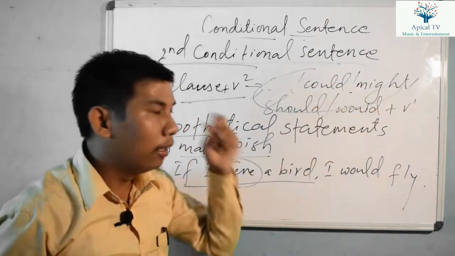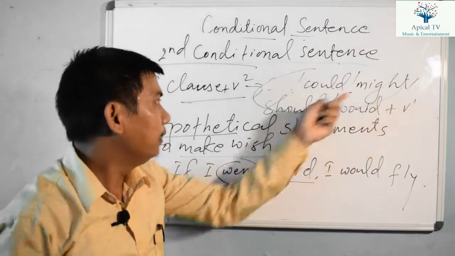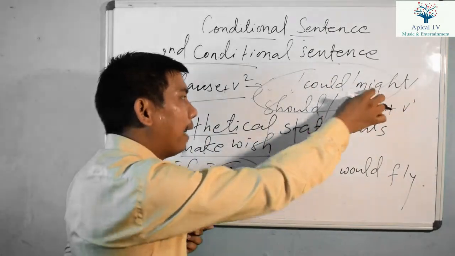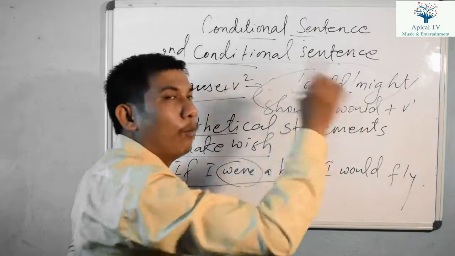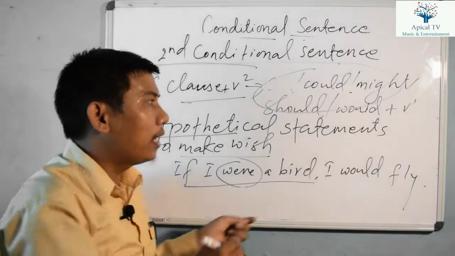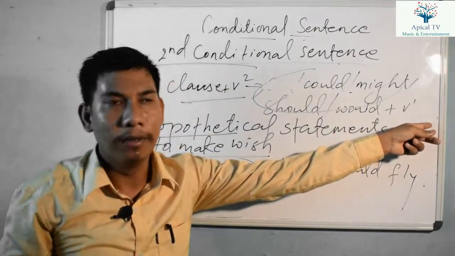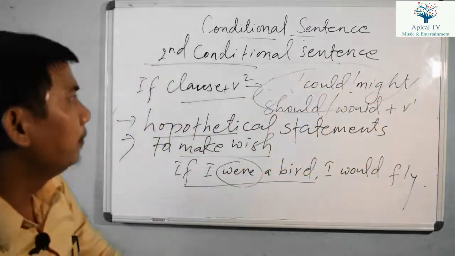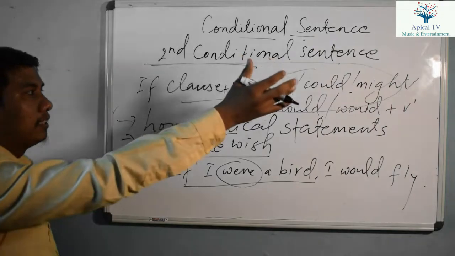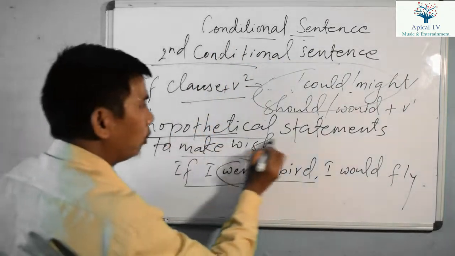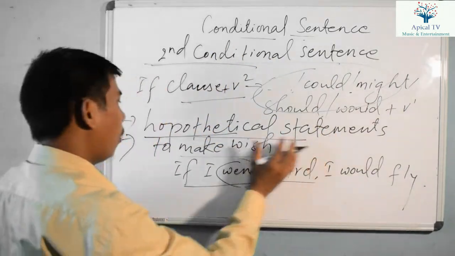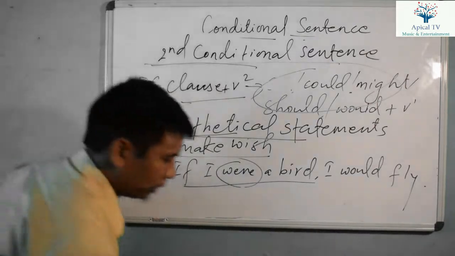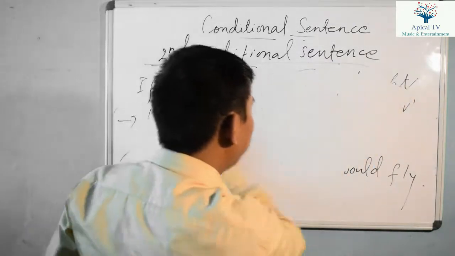Not all these words are given there. There might be given would or might or should or would. Instead of them, one is given in the bracket, and you have to select one of them by using verb one. But there should be the base form, right? There should be the verb one form after them. Then we use the second conditional sentence, right? To show a hypothetical statement, or we can say to make a wish. Let me give the next example.